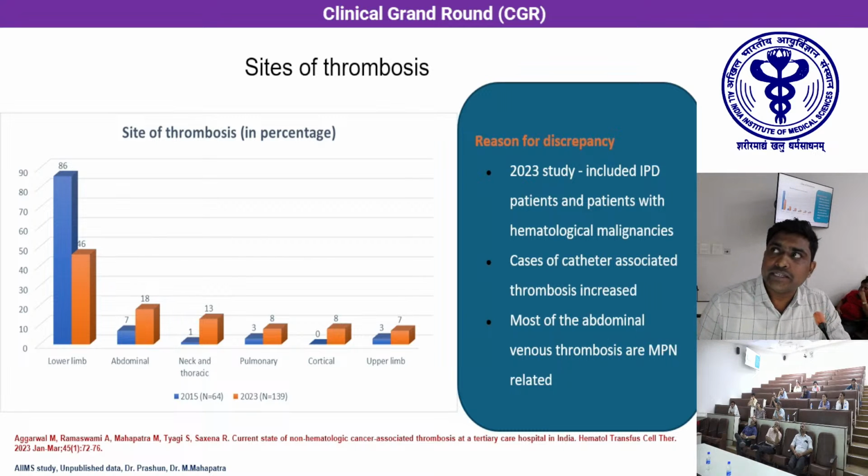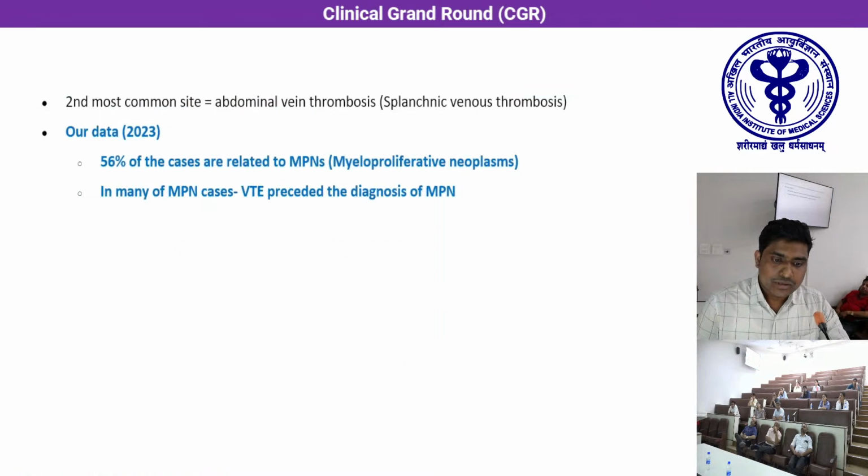One is that our recent study included admitted patients as well as patients with all hematological malignancies, which had MPNs as well as acute leukemias. The incidence of catheter-associated thrombosis was also increased, and most of the abdominal vein thrombosis, which had a triple increase in incidence, were MPN related, that is myeloproliferative neoplasm related.